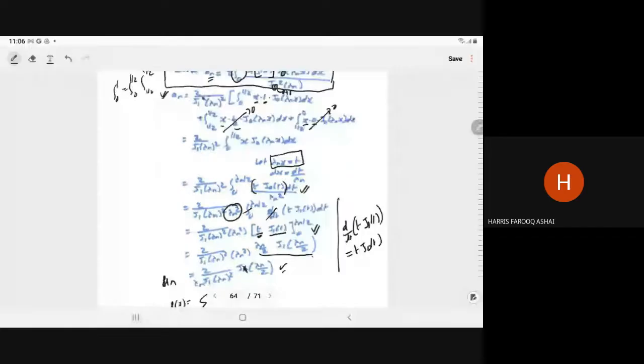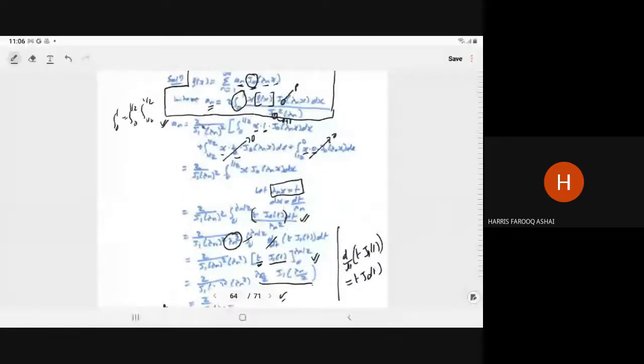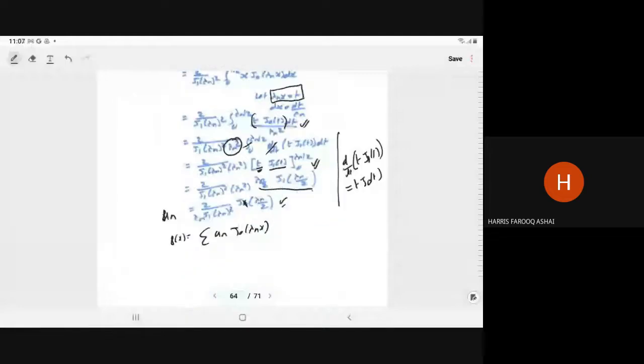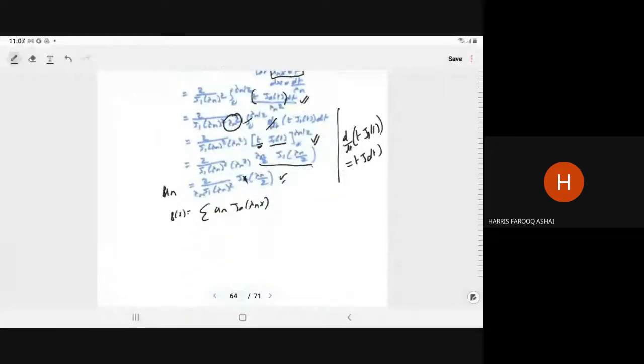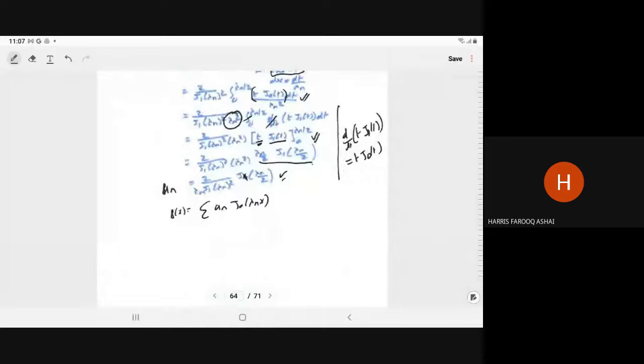Sir, also, what happened to lambda n square? Pardon, which lambda n square?